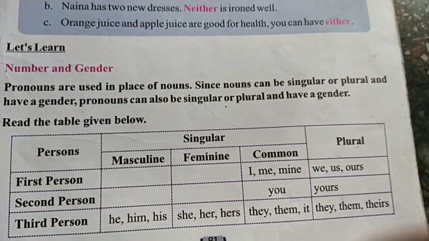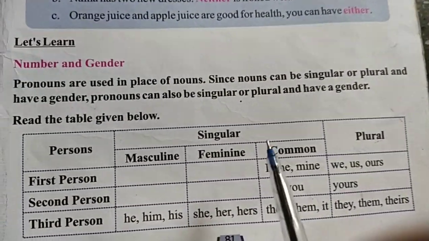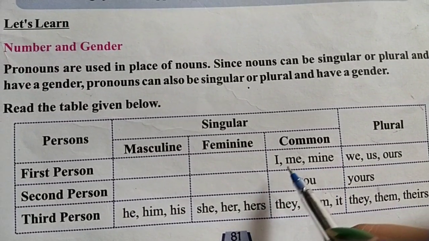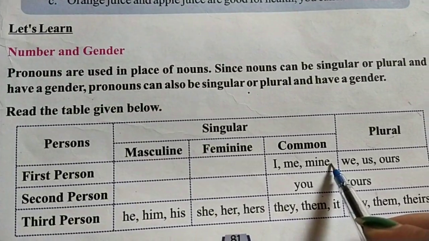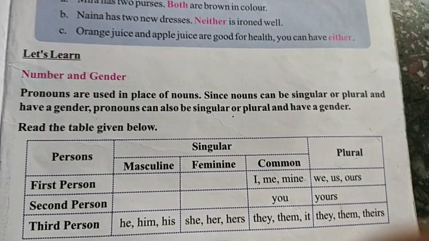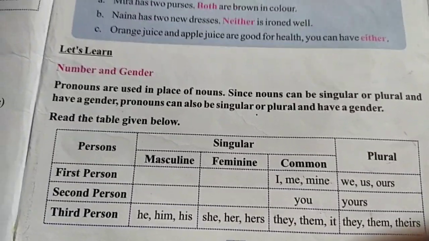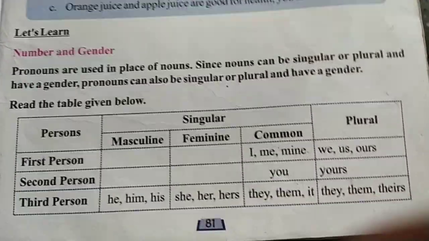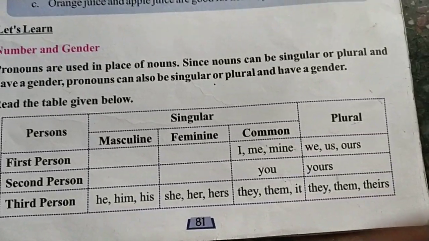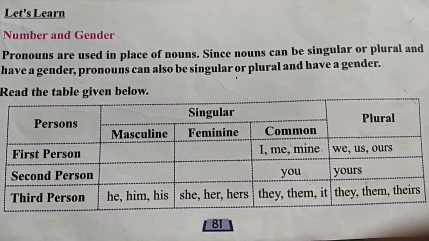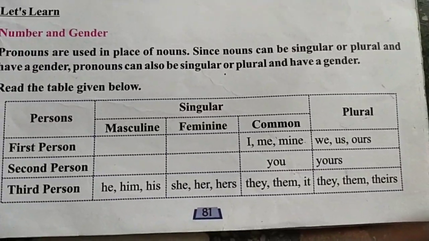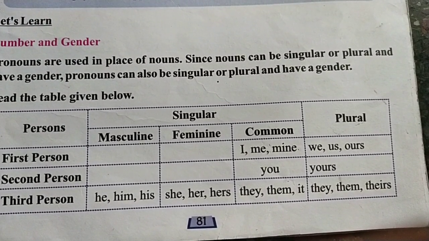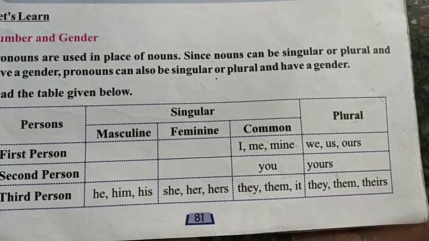Now, the pronouns for number and gender. For the first person pronouns, we use I, me and mine for singular form and we, us, ours for plural form. Singular form is that in which we are talking about one person, place, animal or thing. And in plural form we talk about many persons, places, animals or things. In second person, we use you in singular form and yours in plural form.